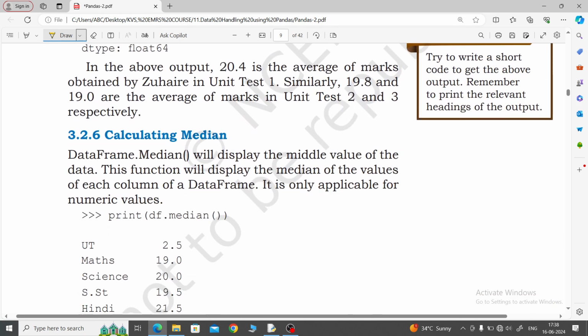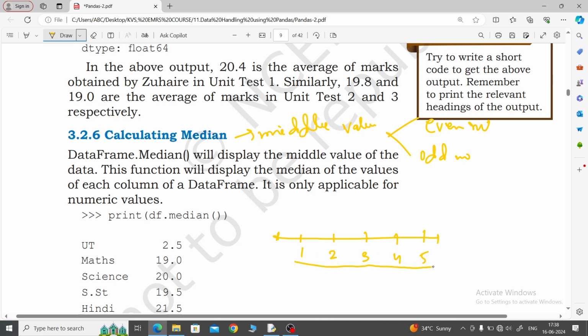Median means middle value. Median means middle value. We can find it in two types: one is even numbers, another one is odd numbers. Suppose our data is given, just like here 12 is written, the data count is 12. Suppose I take 1 2 3 4 5. How many data are there? 1 2 3 4 5. Only 5 data are there.